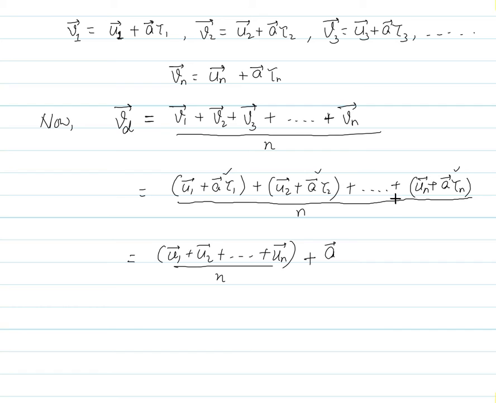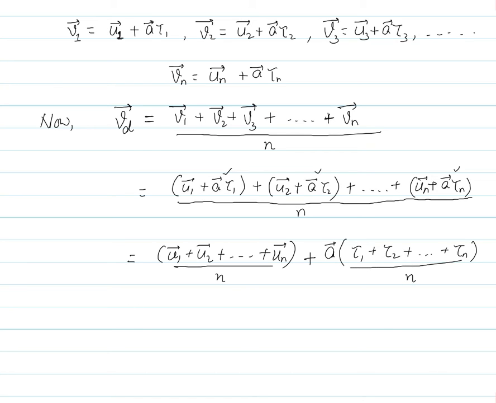This and this are the remaining part. In all these terms a vector is common, so I can write directly, after taking a vector common, a vector into tau 1 plus tau 2 up to tau n, divided by n.